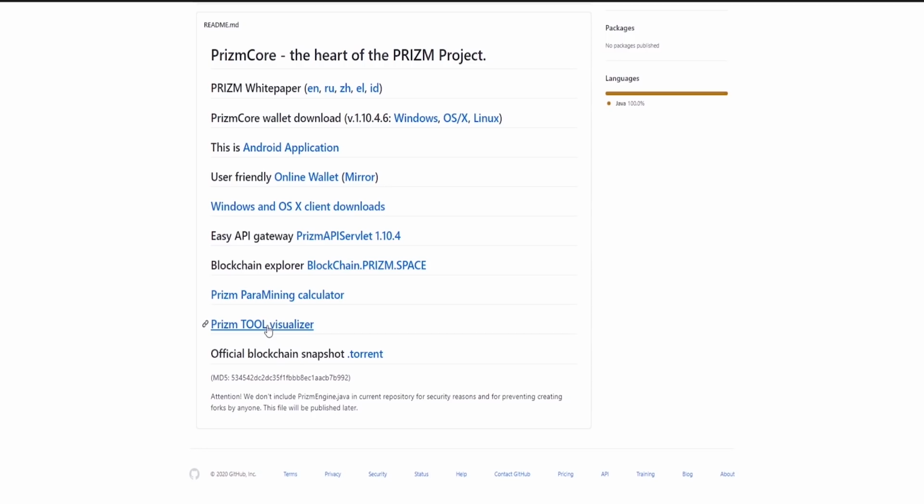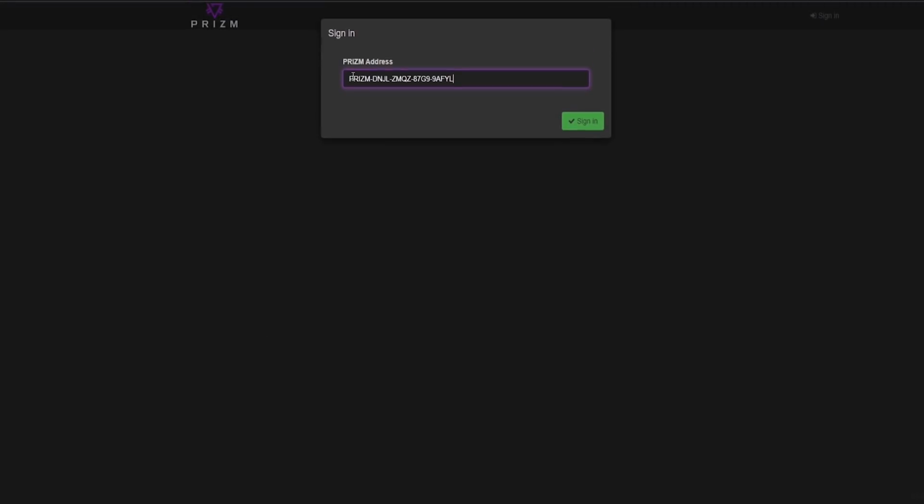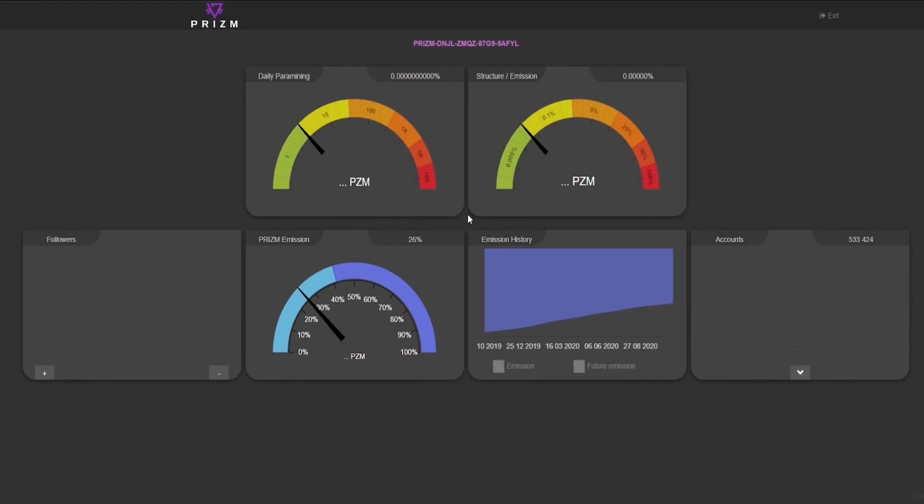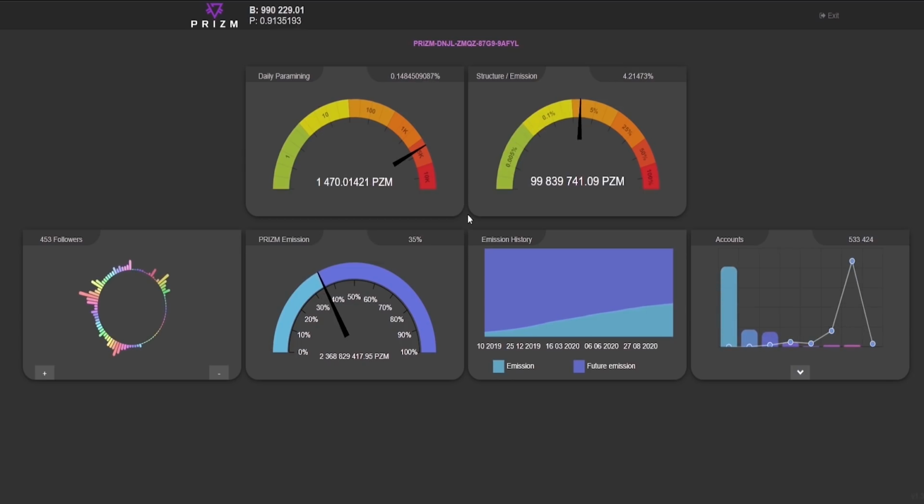Prizm tool. To get started, you need to enter your Prizm wallet number. It is a great tool for tracking network statistics in your personal wallet. You can see the balance, the emission of new coins on the wallet, the number of new coins issued per day, the structure, followers, the current emission of Prizm coins, the emission history, and the number of active wallets of the Prizm network.